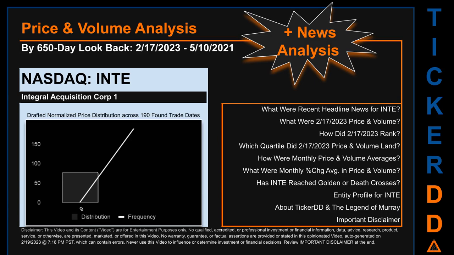The chart shown on this page is our initial attempt at studying the price for INTE after dynamically normalizing price distribution across those discovered trade dates. The bar chart is the generated distribution and the overlaid line graph, if it is generated, is the frequency of the prices on the x-axis. We will enhance this look-through as our AI model progresses in the next iteration.